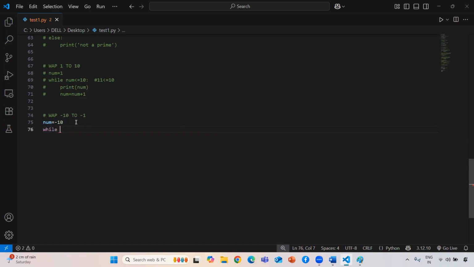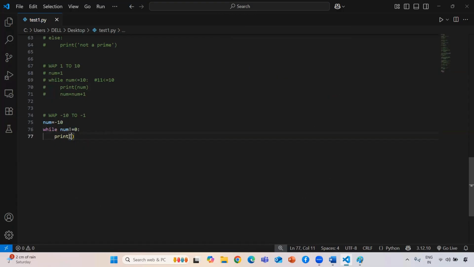Then here you need to give the condition. I want to print up to -1, so I need to say that I will search until my number is not equal to 0. Now if I give num not equal to 0, my number is -10, which is not equal to 0, so the condition becomes true. Whenever it becomes true, it goes inside my loop.